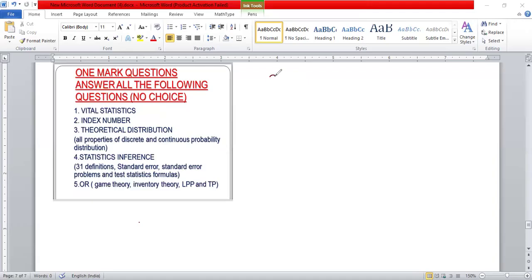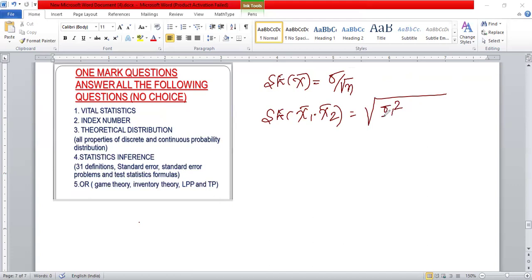So the standard error formula: the standard error of x bar is equal to sigma by root n, and the standard error of x bar 1 minus x bar 2 is equal to the square root of sigma 1 square by n1 plus sigma 2 square by n2, and the standard error of small p is equal to root of pq by n. Definitely they ask a 1 mark question like this. And even test statistics also.